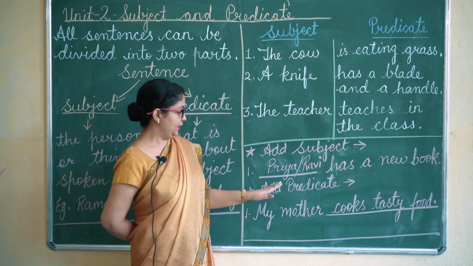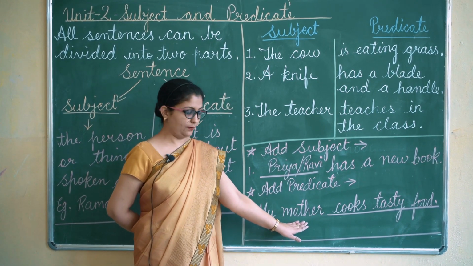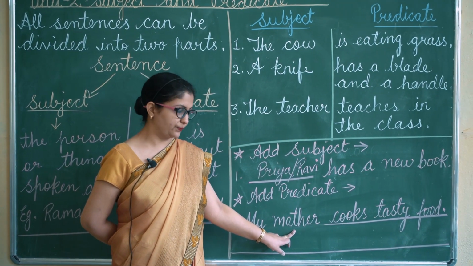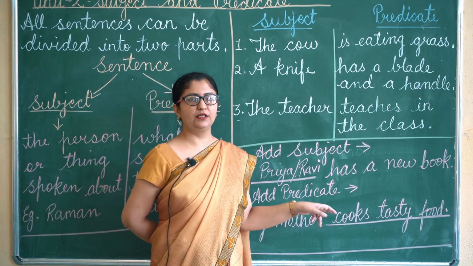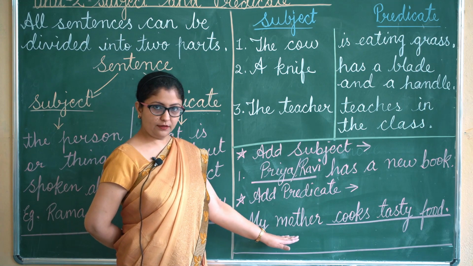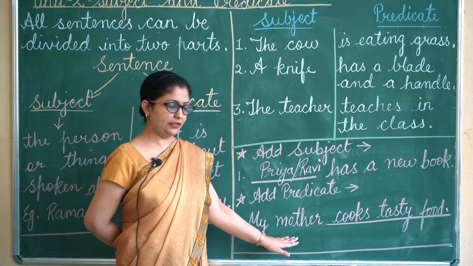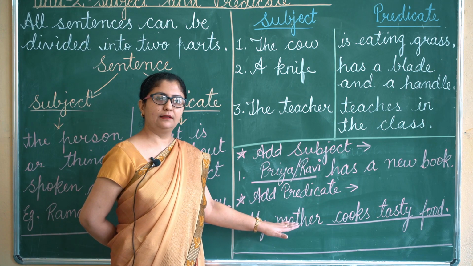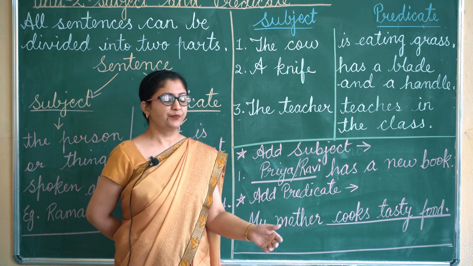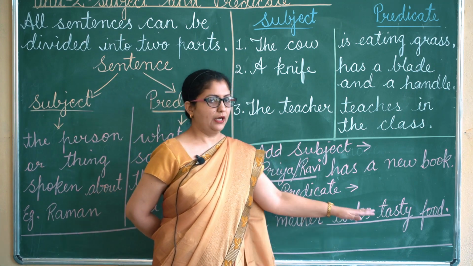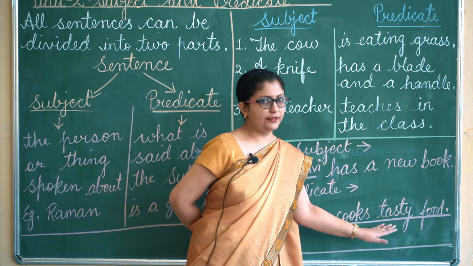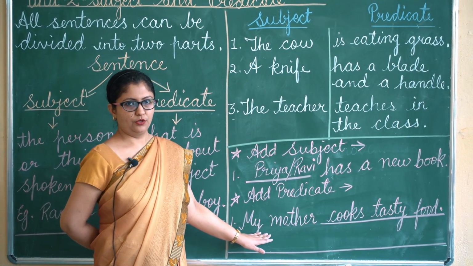Now, if the subject is given like my mother, this subject is already given to you. You have to add any suitable predicate to it. So, you read the subject which is given, see what is given, and then accordingly whichever predicate is suitable, you have to put that. I have taken my mother cooks tasty food. It suits the subject. Okay.